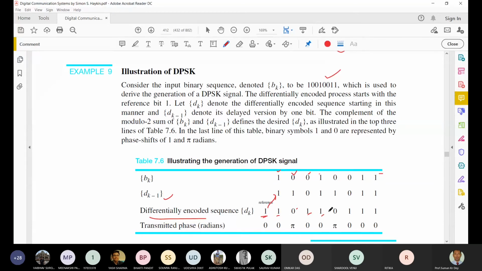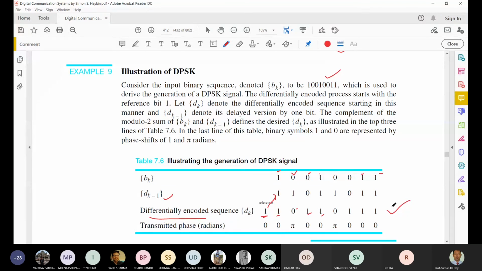Again 0, that means it will change. Again 0, it will change. Then there is a 1, so no change. There is a 1, no change. So this is the way we can find out the encoded sequence. But in the system, how to get that sequence?